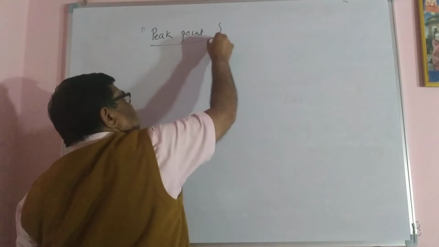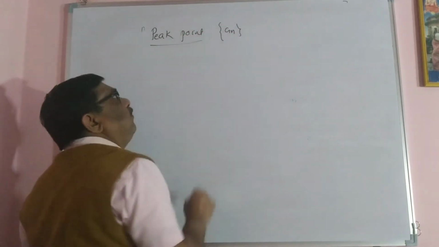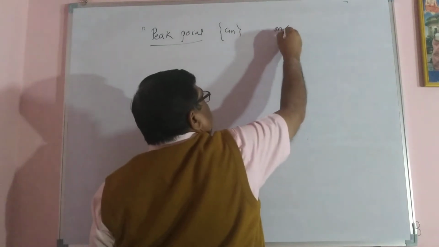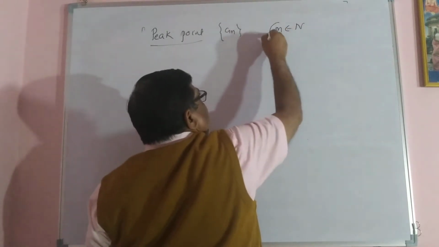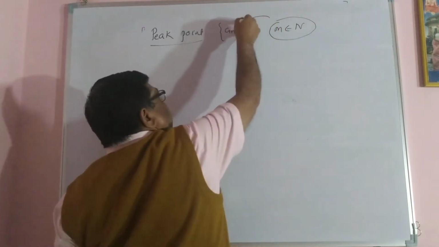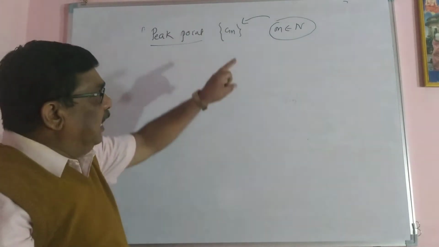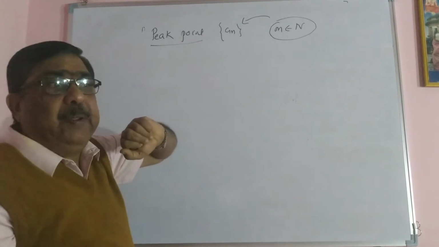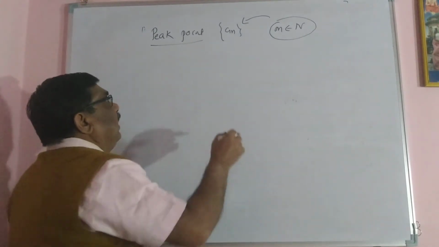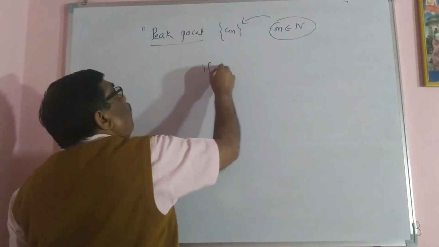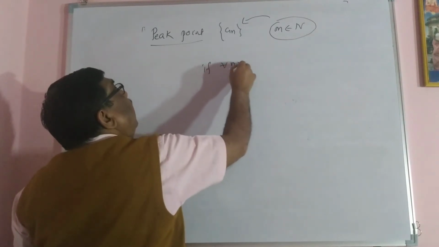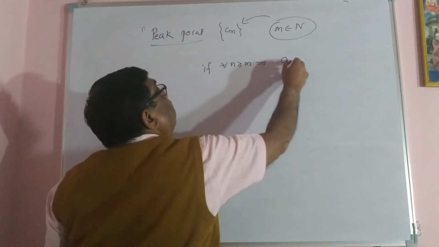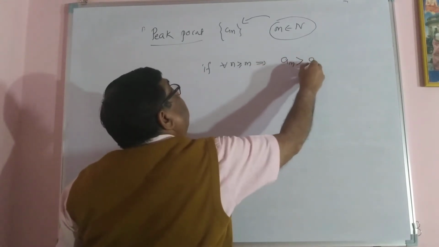Suppose An is a sequence, any given sequence. The natural number m is said to be a peak point of the sequence if for all n greater than or equal to m, this am is greater than an.